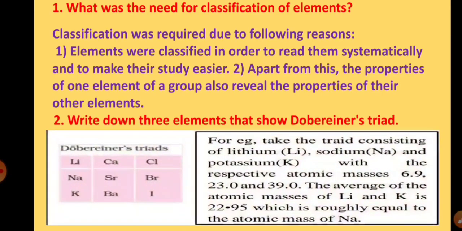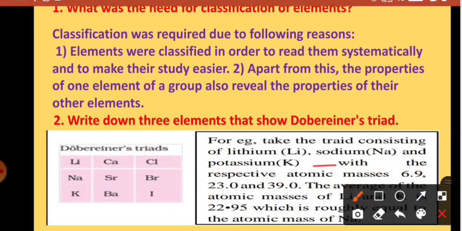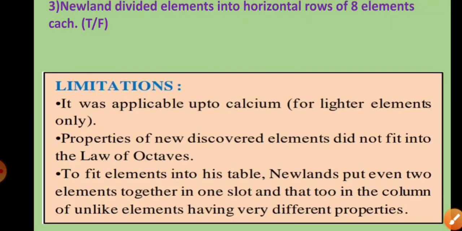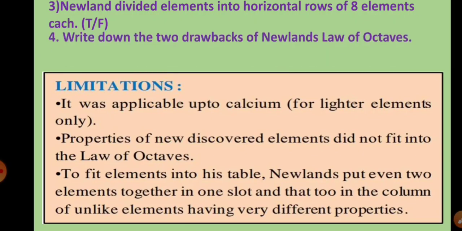So we have an example of lithium, sodium and potassium with the respective atomic masses, that is 6.9, 23.0 and 39. The average of the atomic masses of lithium and potassium is roughly equal to the atomic mass of sodium. So that is the Dobereiner triad. Third question is, Newlands divided elements into horizontal rows of 8 elements, true or false? So this will be true. And the fourth question is, write down the 2 drawbacks of Newlands' law of octaves. So you can write the drawbacks from this paragraph.